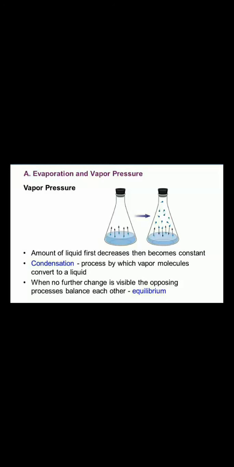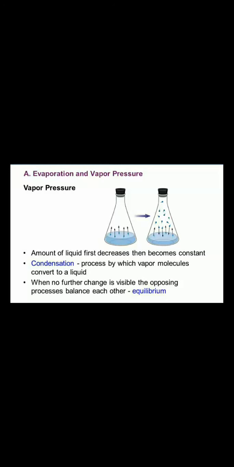That is, there is no further change visible. The opposing processes balance each other, that is equilibrium. Vapor pressure of a substance is defined as the pressure exerted by the gaseous state of the substance when it is in equilibrium with the liquid phase.